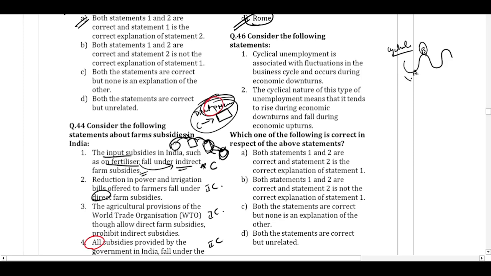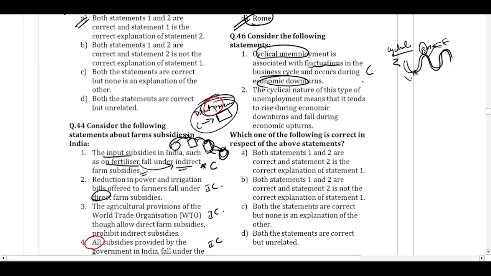When there is a boom, economic growth will be happening and more people will be getting jobs because the production of goods and services will be more and they would require more people to work in the economy. So during the booms, more people will be working. So this says that cyclical unemployment is associated with the fluctuations in the business cycle. Yes, it is, and cyclical unemployment occurs during the economic downturn, whenever the economy is performing badly. That is true.